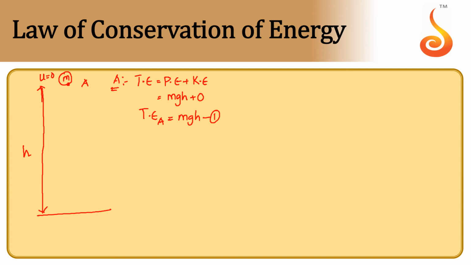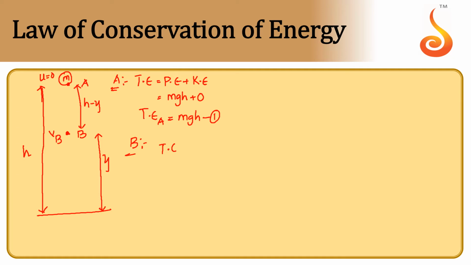Now, if the body is left, it will move under the influence of gravity with acceleration due to gravity. So let us consider a point B. The point B is some height y from the ground. Therefore, the displacement travelled here is h minus y. So at point B, definitely it will gain some velocity. Let that velocity be Vb.